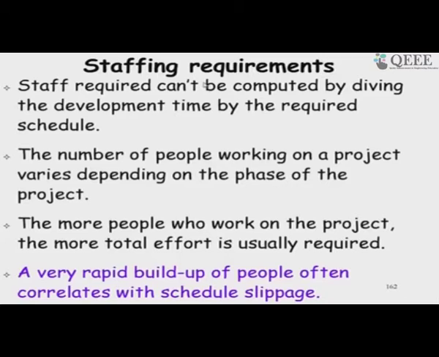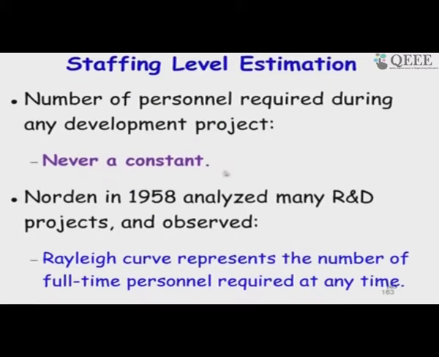So, the staffing requirement, let us look at some very basic ideas here. Once we identify that the effort is 100 person months, what is the manpower that we deploy? Is it that we get 10 or 20 people and just start the project, or is it that the number of persons we need to add slowly and build up the team? One thing that had become clear,